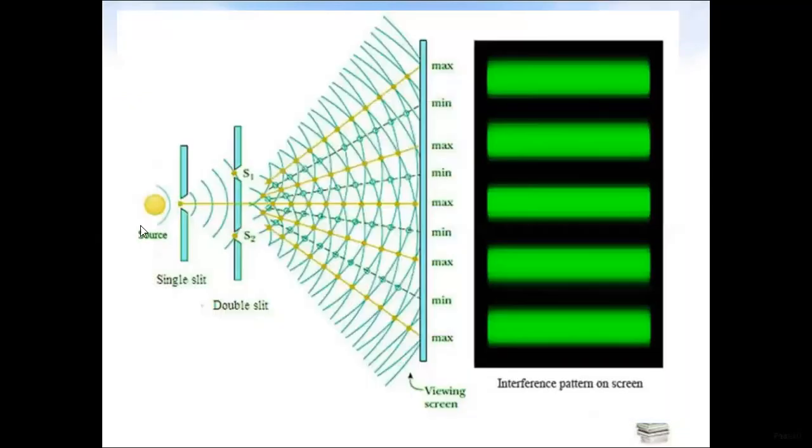Actually, this is the source, yellow, suppose sunlight coming from this source, and this is the single slit, and this is the double slit. Okay. So this is S1 and S2, and after the different phase we get this viewing screen. Okay, this is the maximum, this is the minimum, and this is the maximum. That means it is constructive interference, and this is destructive. Constructive, destructive, constructive, destructive. So the interference pattern on the screen we get this.